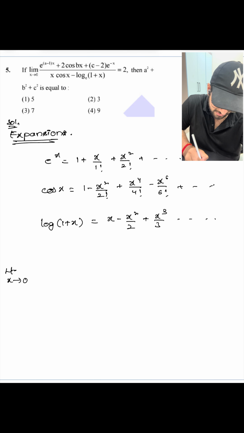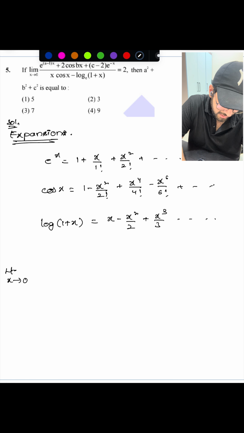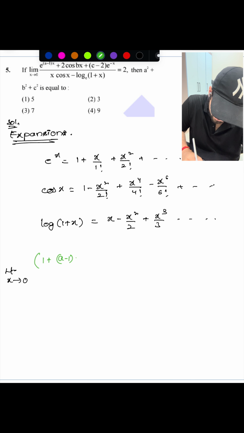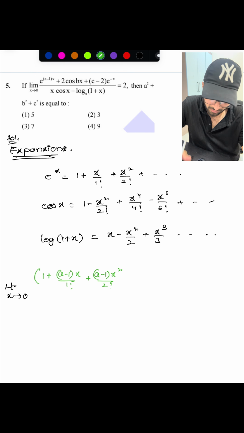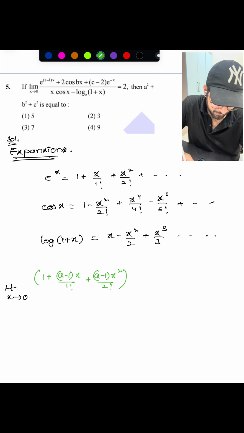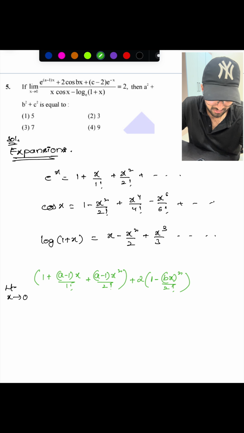So limit x tending to 0, e power a minus x. So e power a minus x, that means 1 plus a minus 1 into x by 1 factorial, plus x by 1 factorial plus x square by 2 factorial. Let me write each expression up to x square itself. So I can write this one as this, and 2 times cos bx, that means 1 minus bx whole square by 2 factorial, right? So we can stop it here, or you can continue to the next term also, but I don't think it is needed. So we can take up to x square, right?